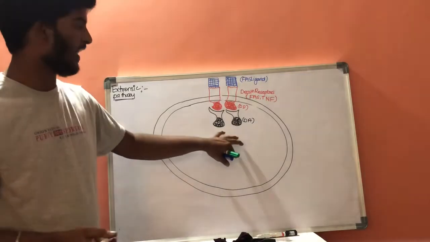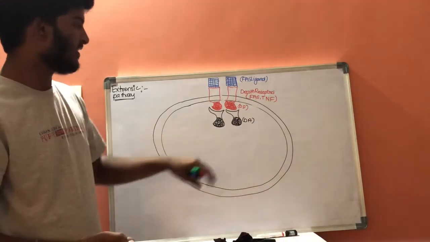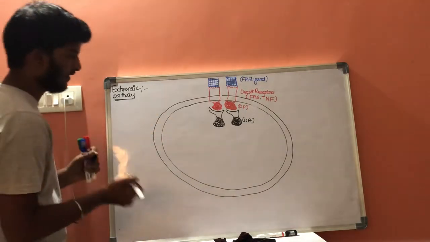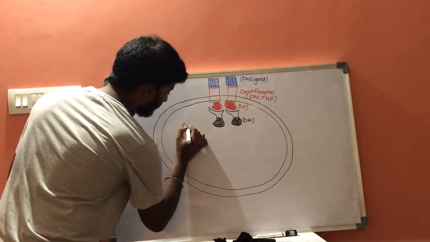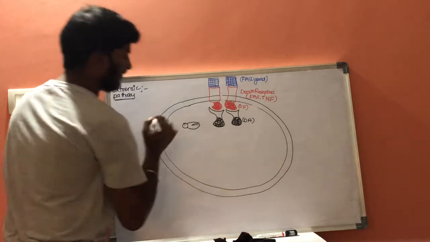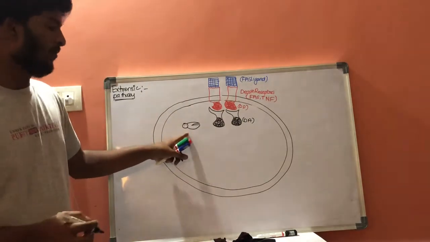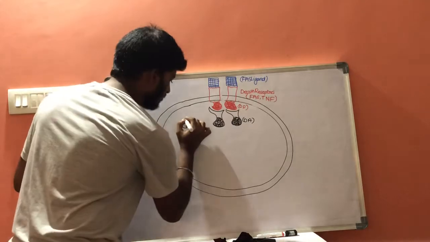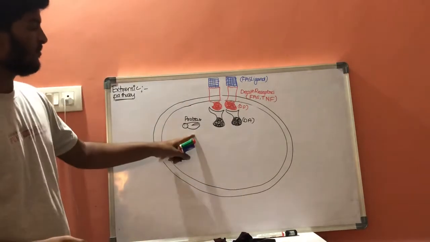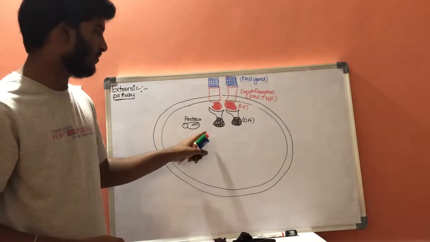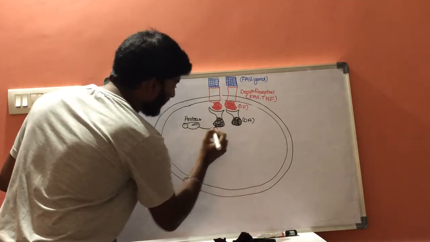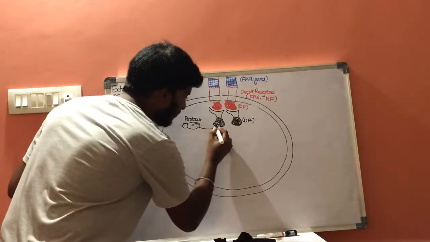Now, whenever these death adapters are activated, inside the cell there is a special type of protein. Let us consider this is one protein. It belongs to the protease family. Now, this protease will get attached to and react with these adapters.